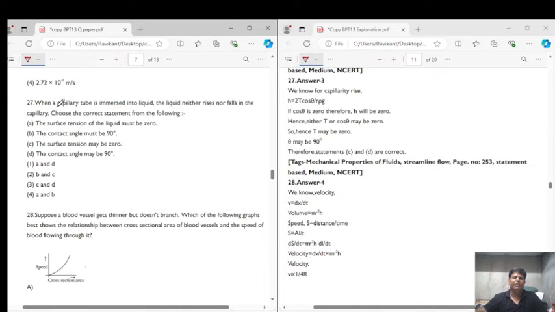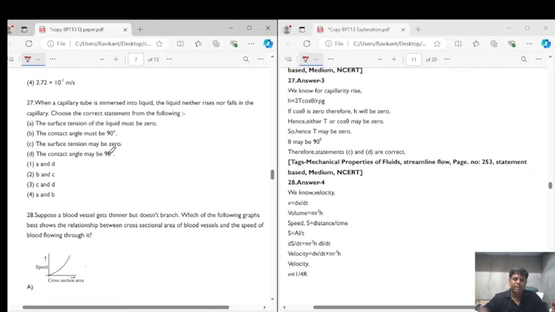Question number 27 says that when a capillary tube is immersed into a liquid, the liquid neither rises nor falls in the capillary. Choose the correct statement for the following. The surface tension of the liquid must be 0. The contact angle must be 90. The surface tension may be 0. The contact angle may be 90. There are 4 options given to us.